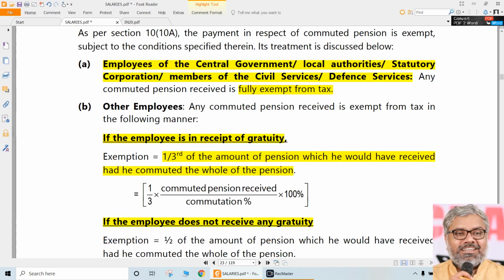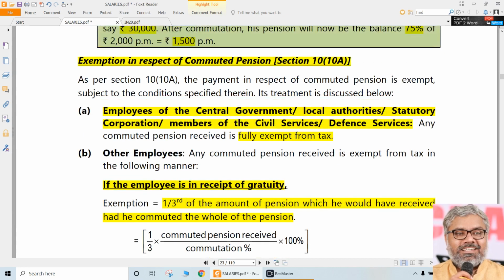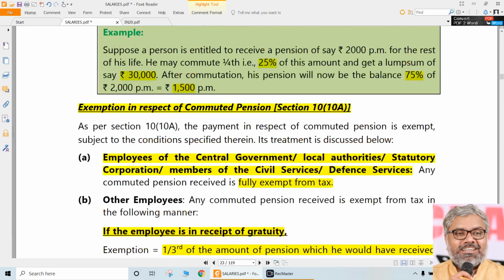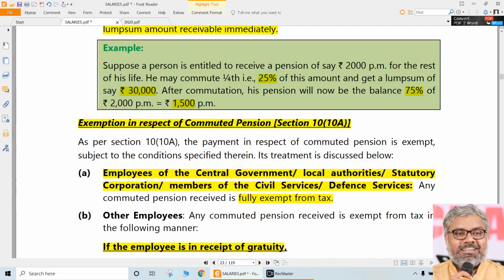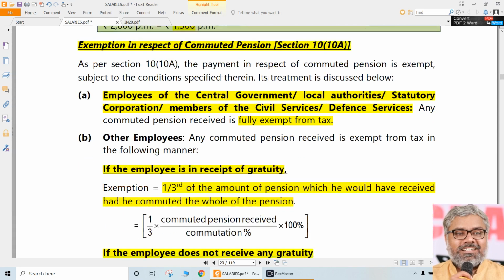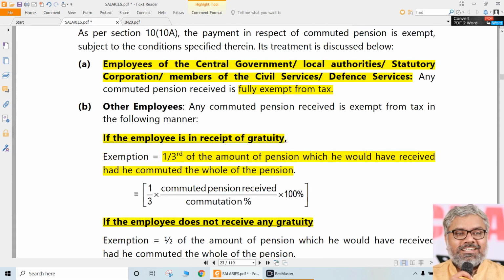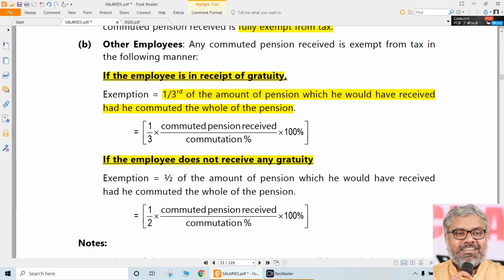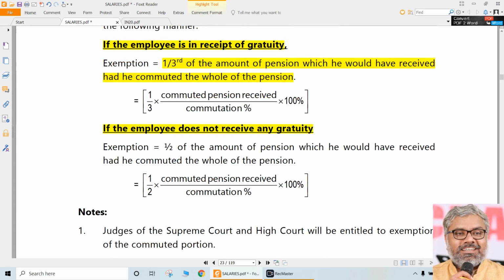1,20,000 into 1/3 means 40,000. So can you get a 40,000 exemption when you received only 30,000? Not possible. That means it is restricted to 30,000. Is there any commuted pension that is taxable in this particular case? Answer is no. Nothing is taxable. So whatever the commuted pension received into 100 divided by commutation into 1/3 of that will be given as exemption maximum if the employee is in receipt of gratuity.